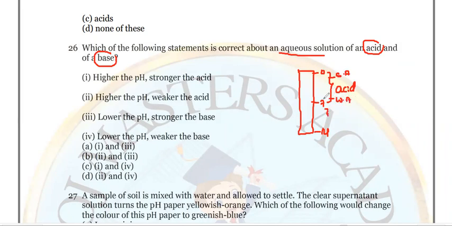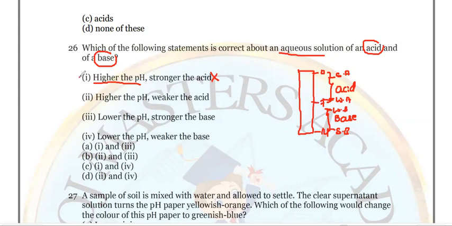Okay, less than 7, not 7, and above 7 to 14 is base, and above 7, nearby 7 is weak base, nearby 14 is strong base. If the pH value increases, the higher the pH, strong acid, that is a wrong statement. Higher the pH, strong acid is a wrong statement. Is it right?